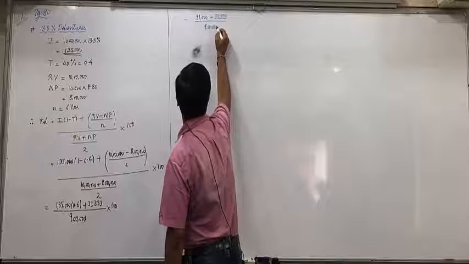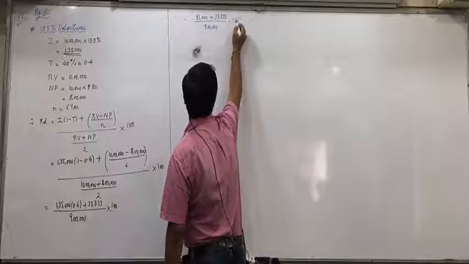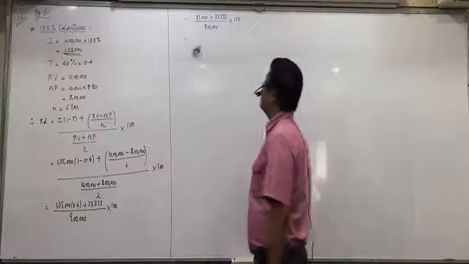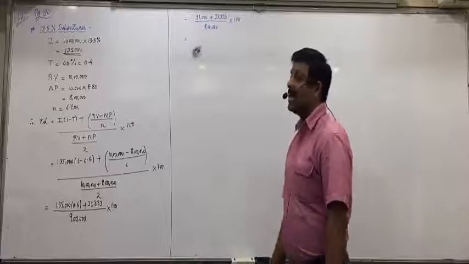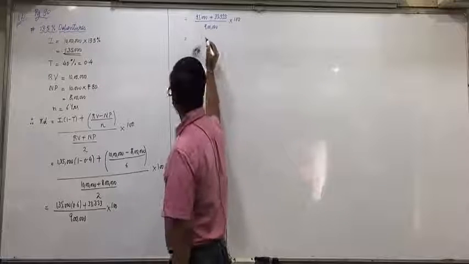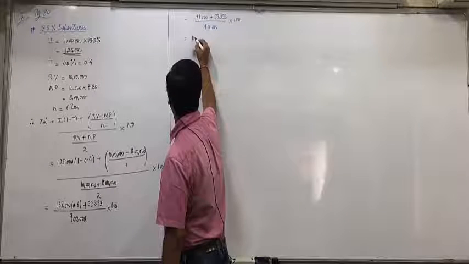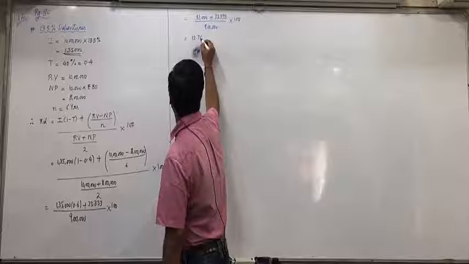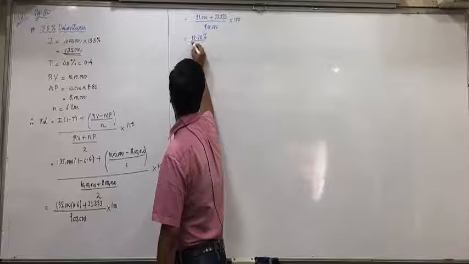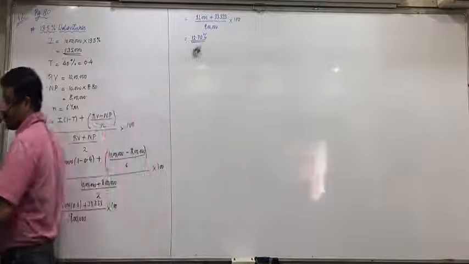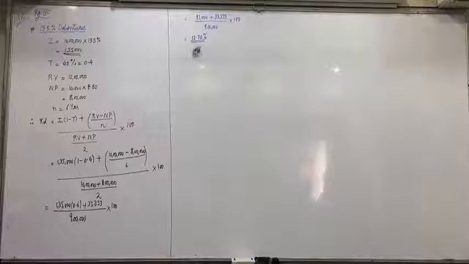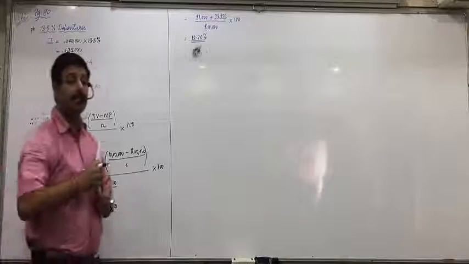Now directly do it on the calculator. 1,14,333 divided by 9 lakhs into 100. How much? 12.70%. Did anyone understand this? Anyone having any doubt in this?